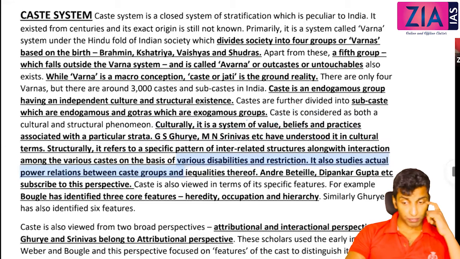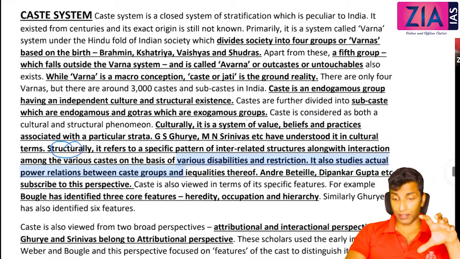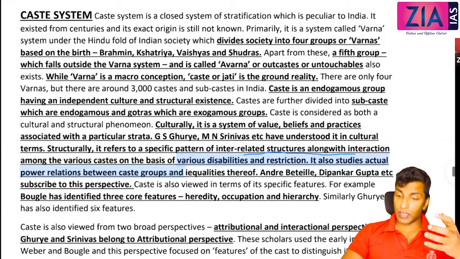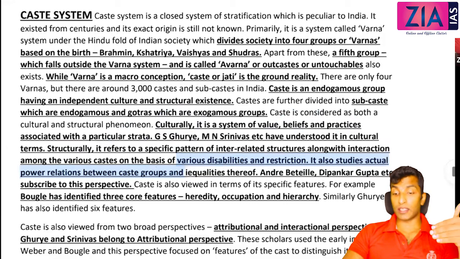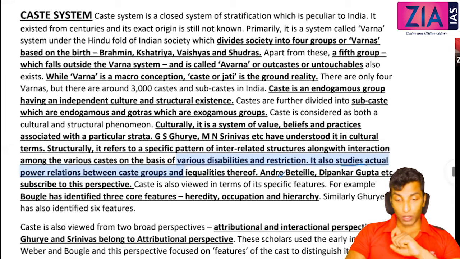Structurally means the exact pattern of interrelated structure along with interaction among the various castes on the basis of various disabilities and restrictions. So culturally means what you see in the book, what is expected. Structurally means what is really practiced, what is actually the ground reality. It also studies actual power relations between caste groups and the inequalities thereof. So you can see Andre Beteille and Dipankar Gupta belong to this perspective.